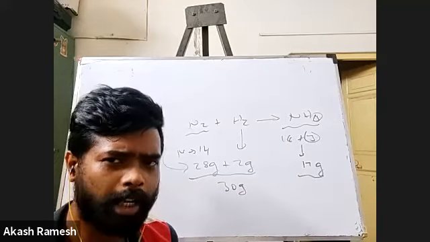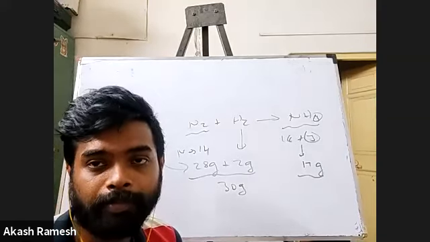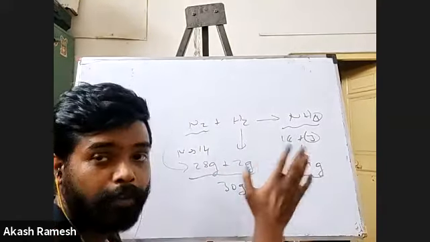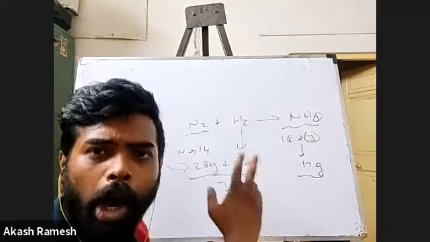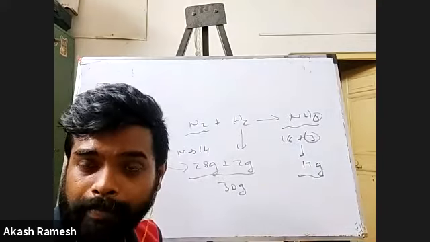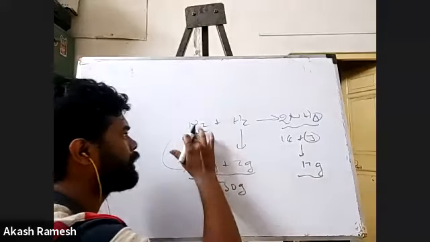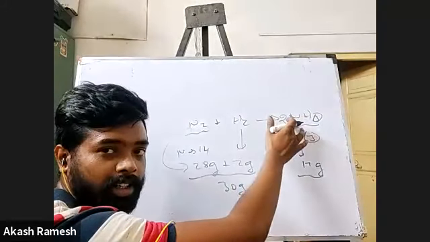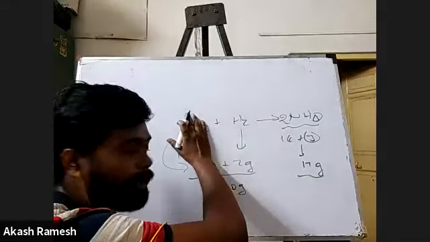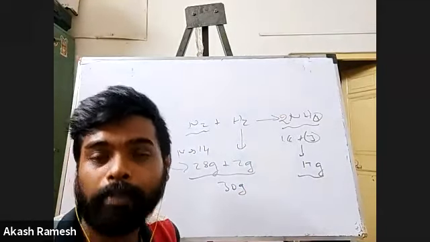Now, indirectly, what we're trying to do is, we know each and every element has one atomic mass, right? So if the overall atomic mass on this side and the overall atomic mass on this side become equal, obviously, the number of atoms on both sides should also be the same. Is it not? So it's pretty simple, right? If I can make sure that there are 2 nitrogens here and 2 nitrogens here, obviously 1 nitrogen has 14, 2 nitrogen will have 28. So 28 grams of nitrogen this side and 28 grams of nitrogen this side. That is why we go for balancing.